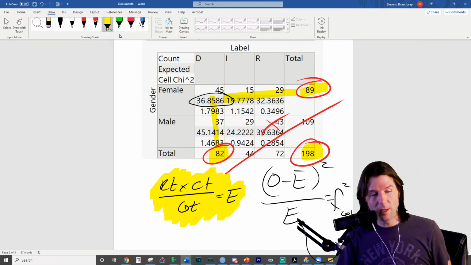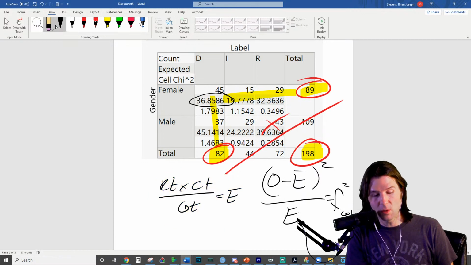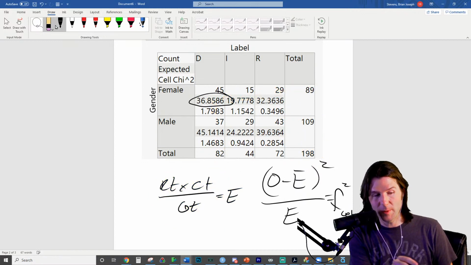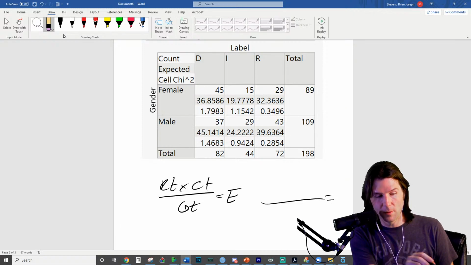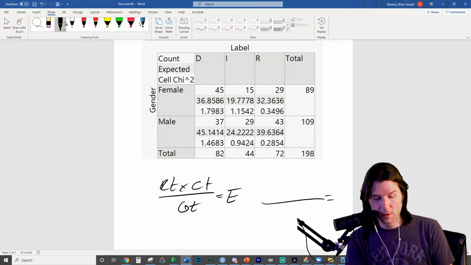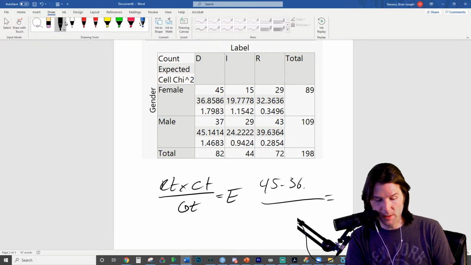So last but not least, we have the cell chi-squared right here. The chi-squared is going to be the observed minus expected, squared, over expected. So we would literally take what we observed and what we expect, and take their difference. Observed, which is 45, minus expected, which is 36.86.